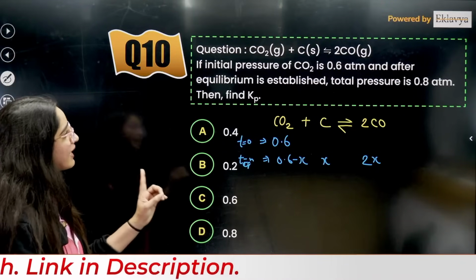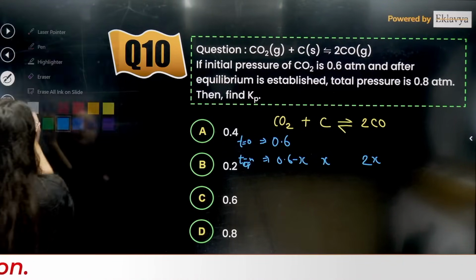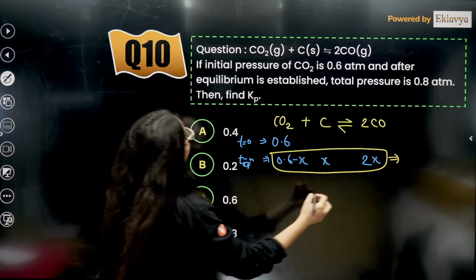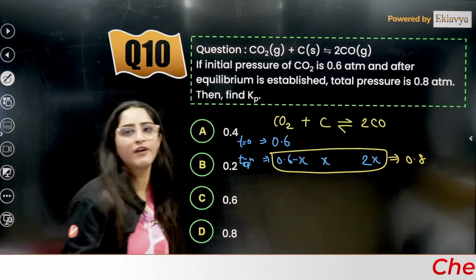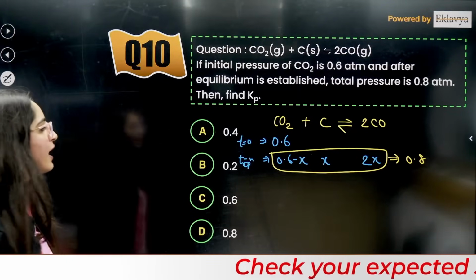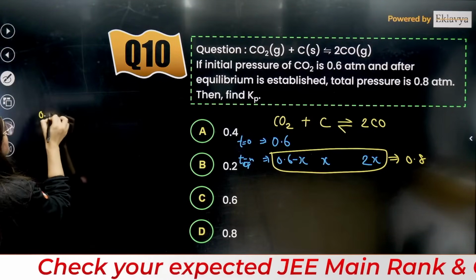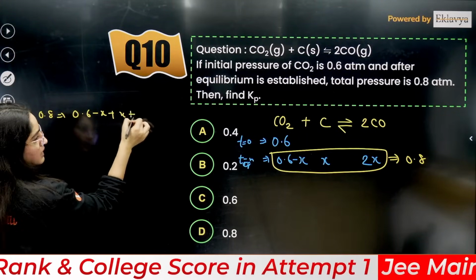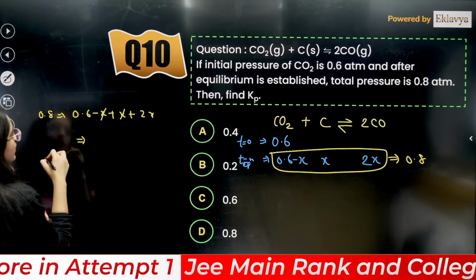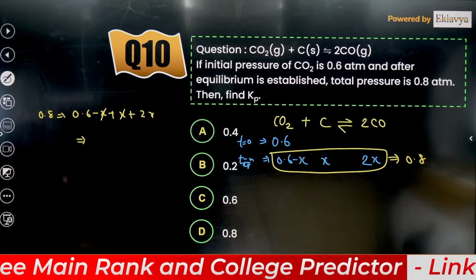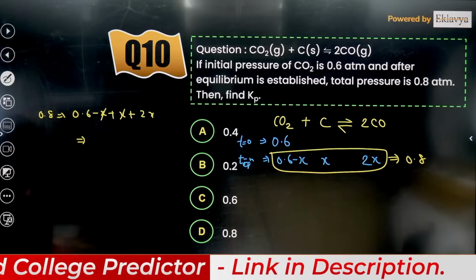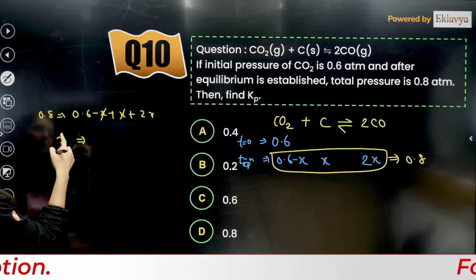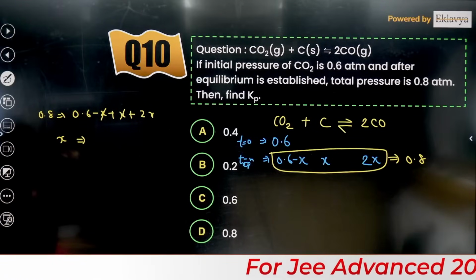Now another hint they give is the total pressure. This total pressure is given to you, that is 0.8. So just find the value of x from here, everybody. Total pressure 0.8 equals 0.6 minus x plus 2x. Everybody in the comment section, x is going to be, 2x is 0.2, so x is going to be 0.2, right?